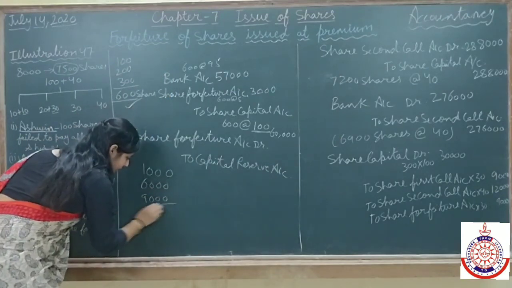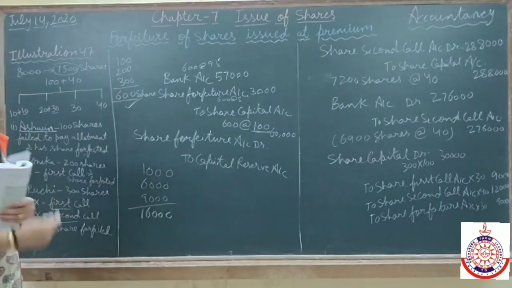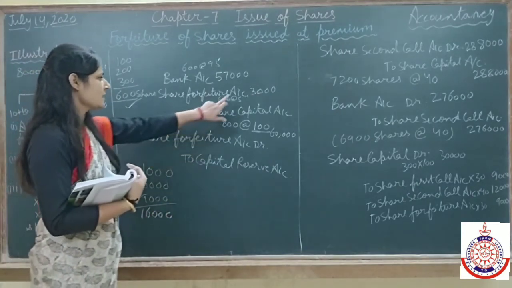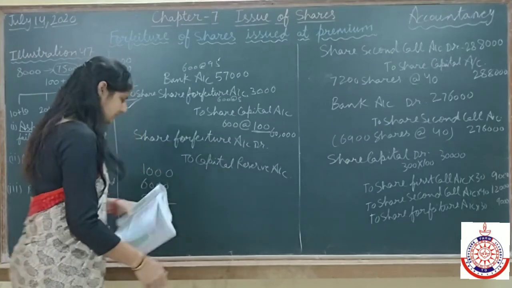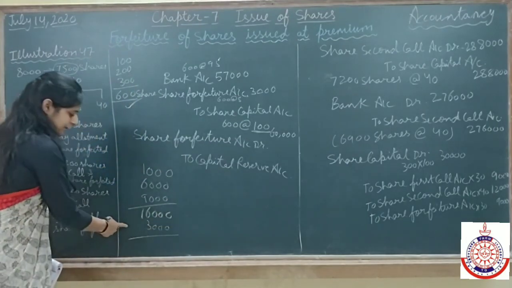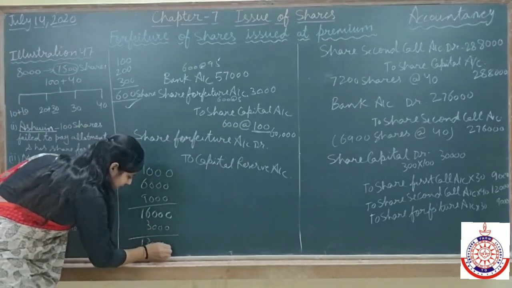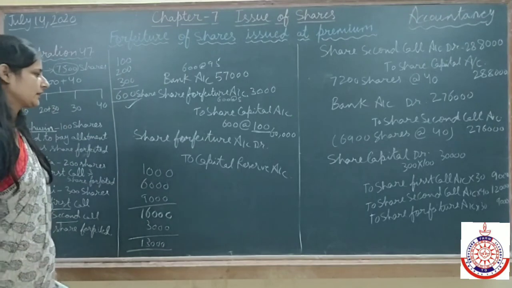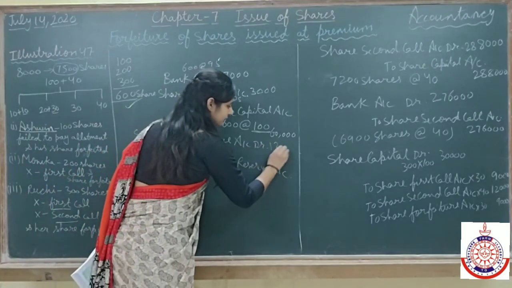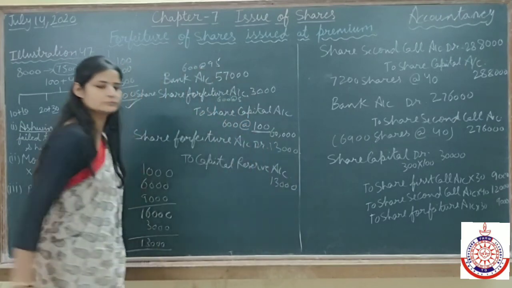It means in our forfeiture we have total 16,000, and out of this 16,000, 3,000 is a loss that we will compensate from forfeiture amount, less loss on reissue. Now we have left a balance of 13,000. So that 13,000 only we will transfer to capital reserve account. Clear?